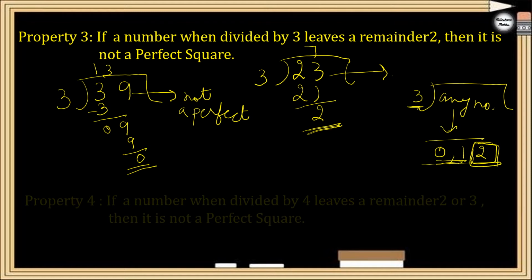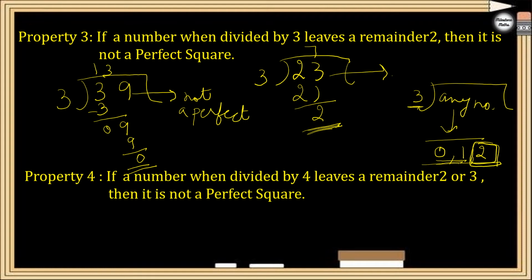So let me take the next property. Same property, if you divide a number by 4. Now this time we are dividing a number by 4. If you divide any number by 4, what are the chances of getting a remainder? The remainder will definitely be smaller than this divisor 4. So the remainder may be 0, 1, 2 or 3.